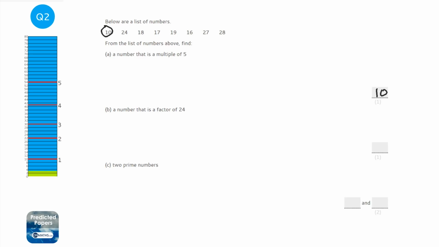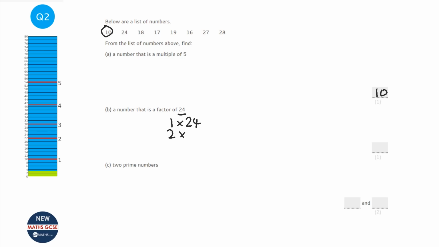Now, factors go the other way. A factor of a number means that the number, so 24, is in another number's times table. So 24, and the easiest way to find the factors of 24 is you start off with 1 and 24, because 1 times 24 is 24.